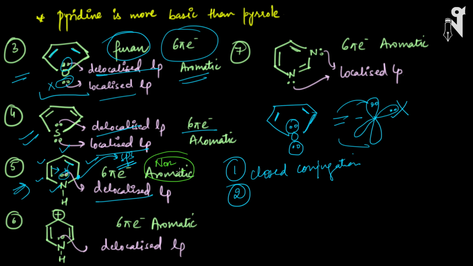Okay, so even though it was following Huckel's rule, it was following the closed conjugation system, it could not follow the planarity rule, and hence this molecule has become non-aromatic. It is different from anti-aromatic. In case of anti-aromatic, I told you every particular condition is the same as aromatic. The only difference is there we require 4n pi electrons. Here we are not following 4n pi, but the formula here is still 4n plus 2 pi. So basically every rule for aromatic is getting followed except the planarity rule. So any one rule missing from aromaticity makes the molecule non-aromatic.